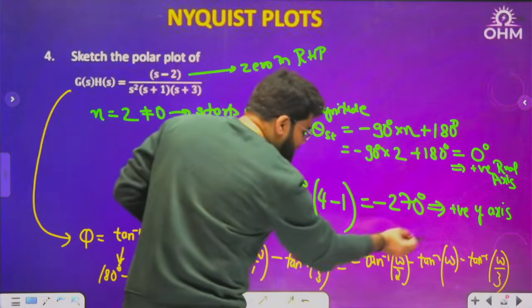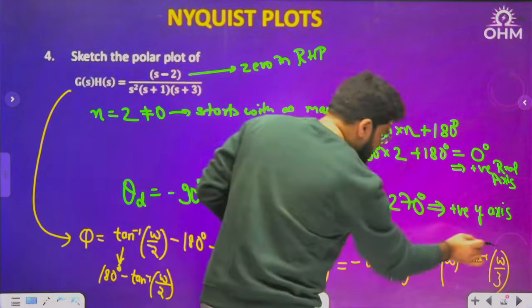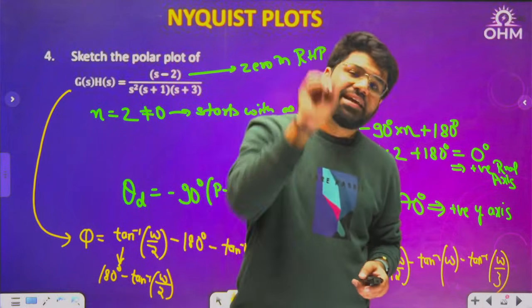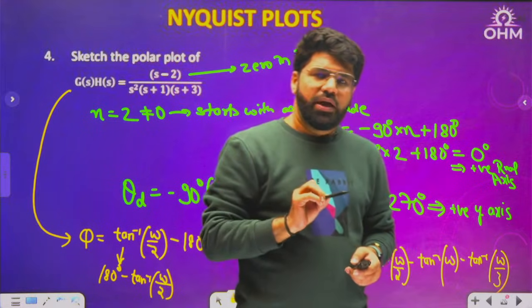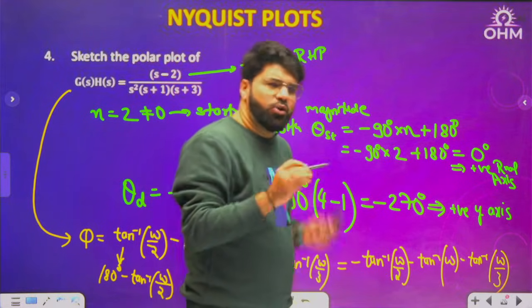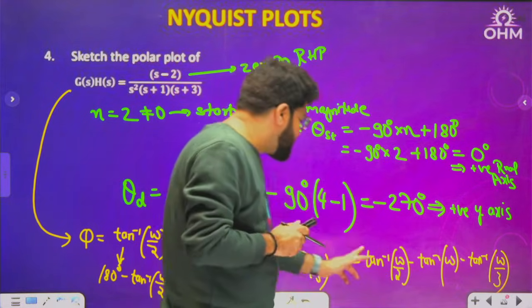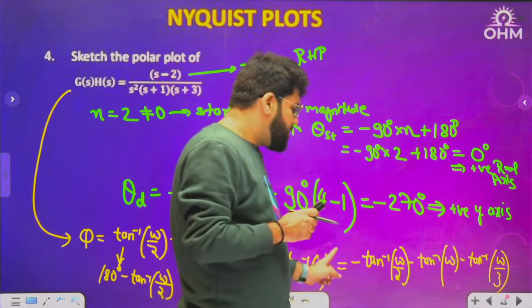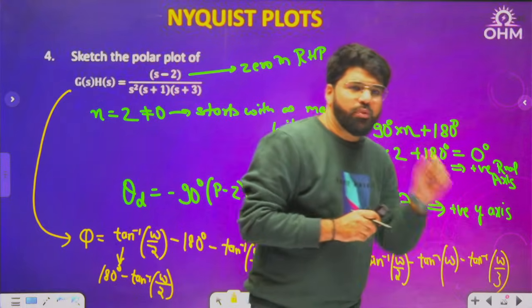If omega is 0, it means 0, 0, 0. But if omega is slightly greater than 0, try 0.1, don't calculate, just think slightly greater than 0, some basic phase will come, take minus outside. Some small angle will come, but in the minus direction.